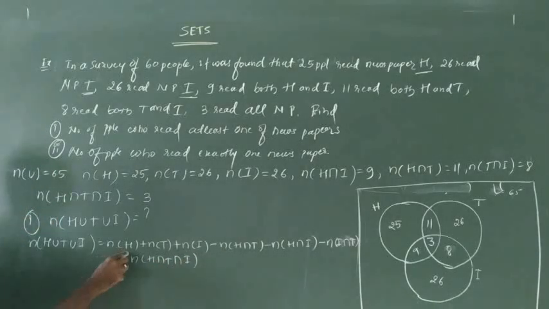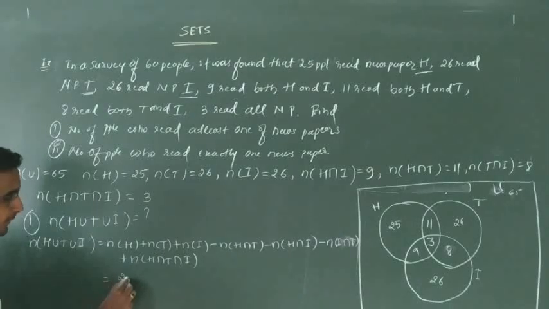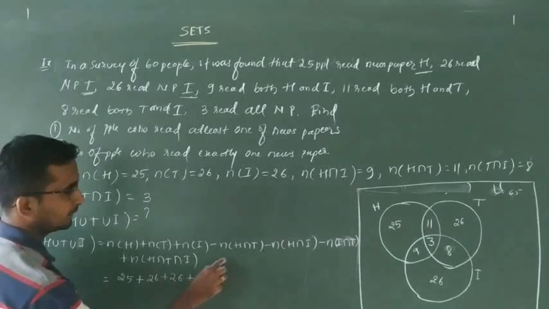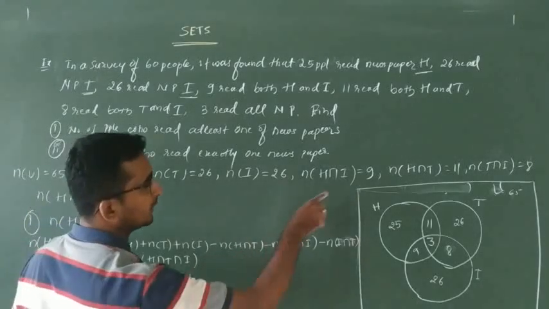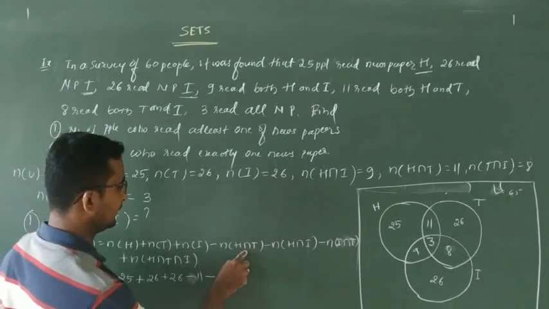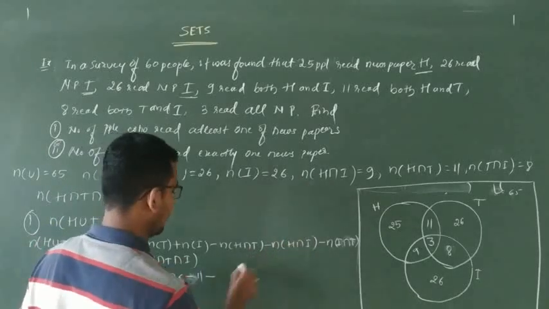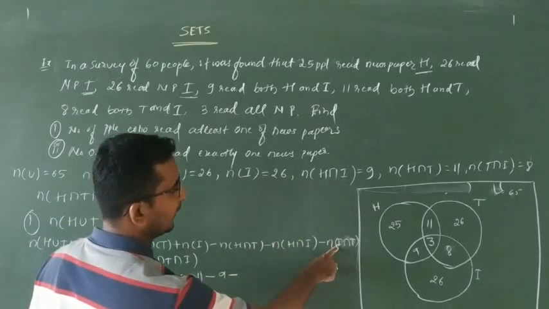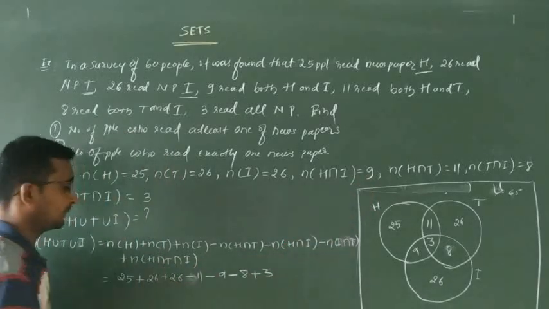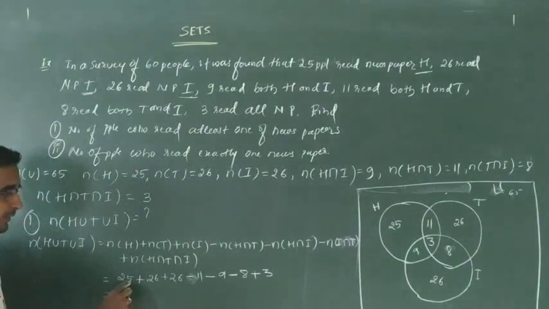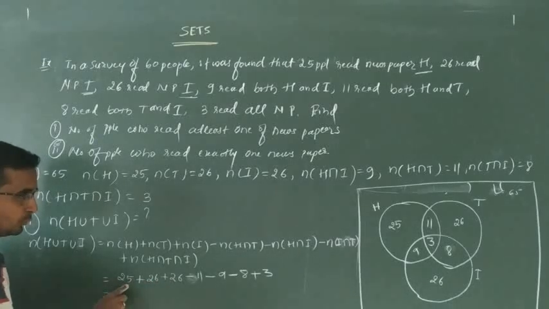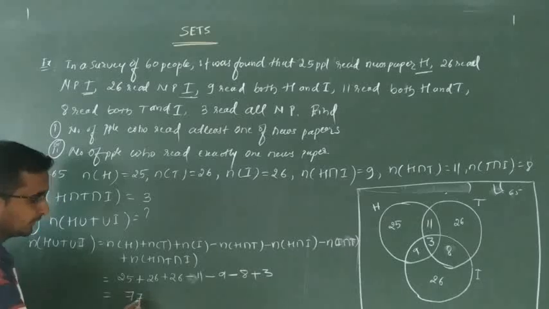That is N of H is 25 plus N of T is 26, N of I is also 26, minus N of H intersection T, that is 11, minus N of H intersection I, that is 9, minus N of I intersection T, that is 8, plus N of H intersection T intersection I, that is 3. 25, 26, 26, that is 52, 52, 52, 25, that is 77.